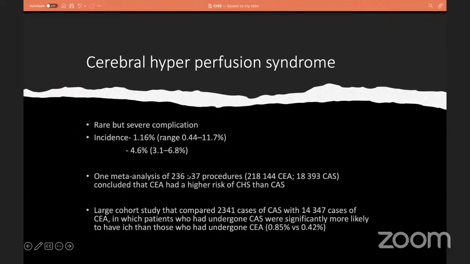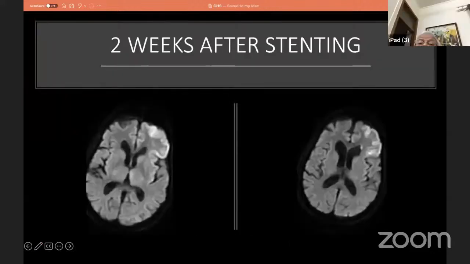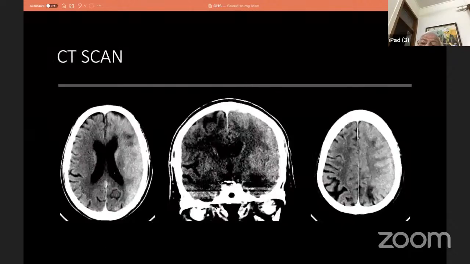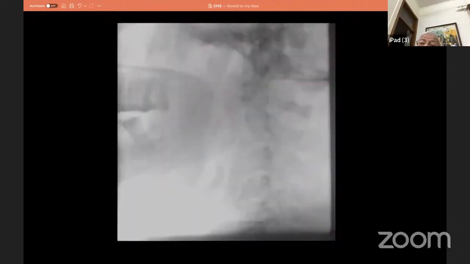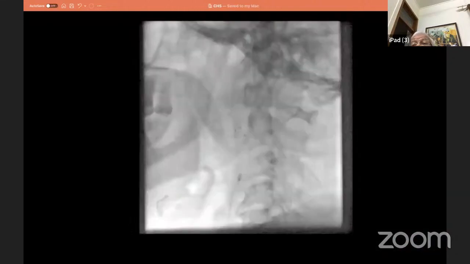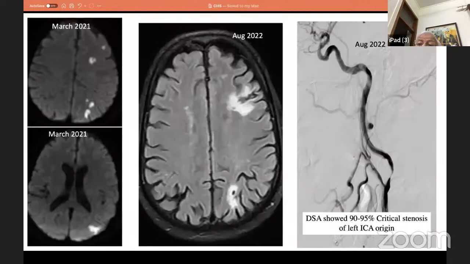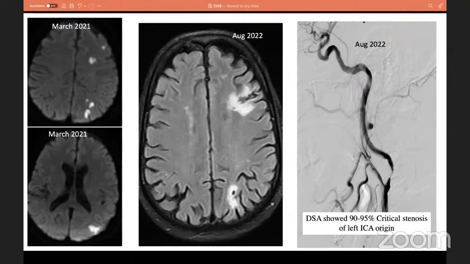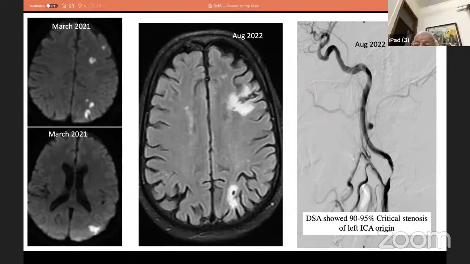Sir, go back to this slide. Let us discuss a little bit what else could be done. Go back to the angio. Pre-angio. You only got the neck. Have you got the head? Go back more. See, you only got the neck. So whenever you are doing a tight stenosis like this, you should always look at the intracranial circulation also.